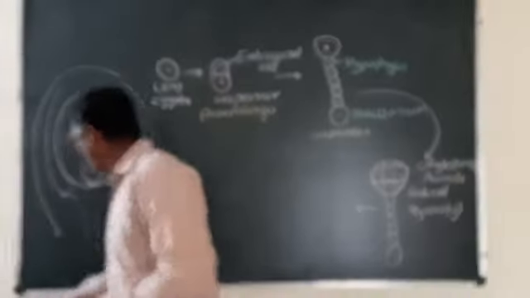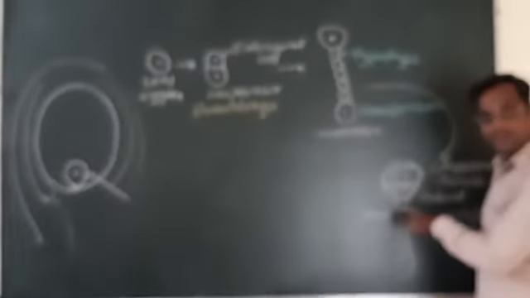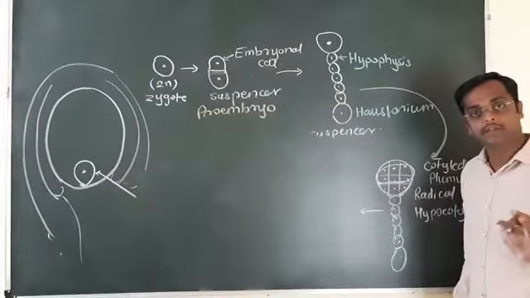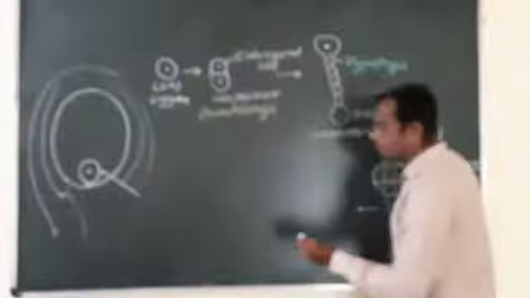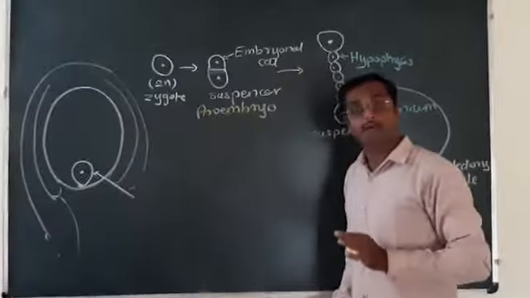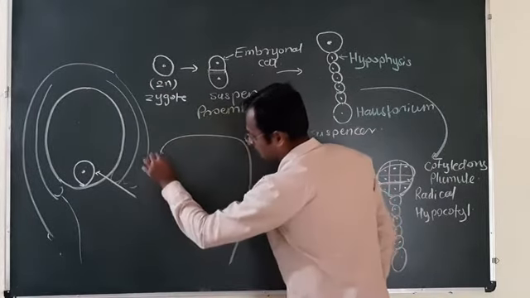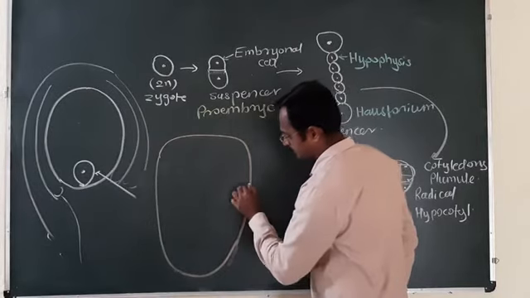Up to this octant stage, the development is similar in dicot as well as in the monocot. The difference arises from this octant stage in the monocot. The very well known example of monocot is maize. Take the maize grain. This is the maize grain.